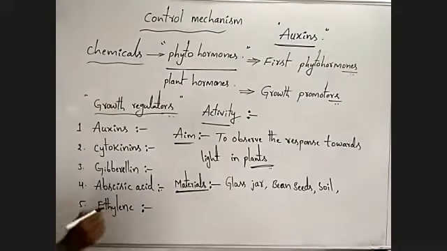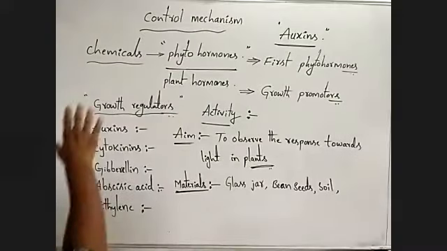These are the main important materials required.